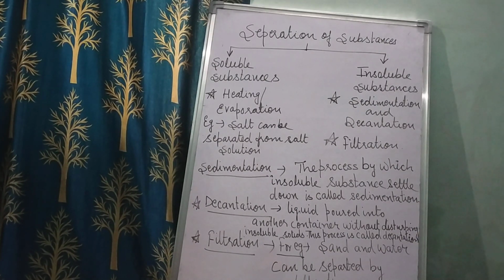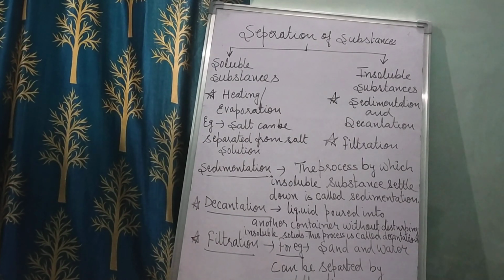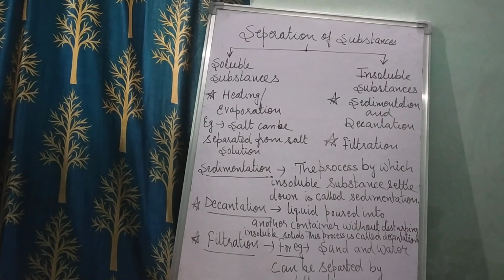Now children, we will be studying how we separate these substances. You know there are two kinds of substances. One is your soluble substances, the other is your insoluble substances, right? Soluble substances are those substances that dissolve completely in a solvent to form a solution. And insoluble substances are those that do not dissolve completely in a solvent. Now children, there are many ways in which we can separate the substances from a solution.